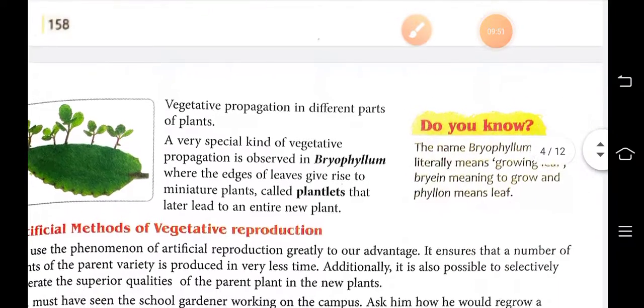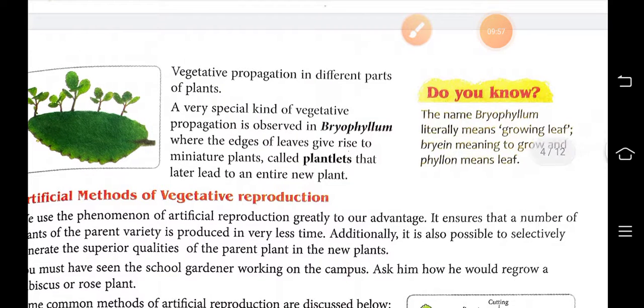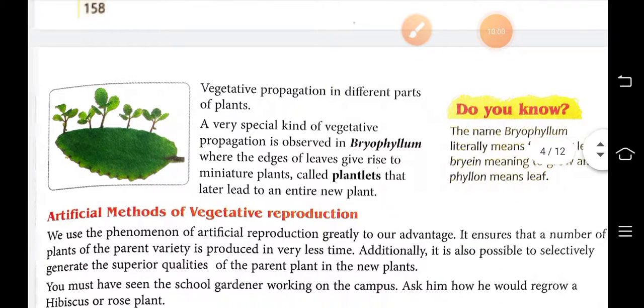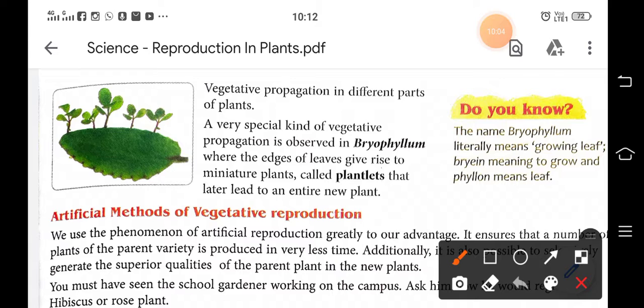Then vegetative propagation in different parts of plants. A very special kind of vegetative propagation is observed in Bryophyllum. Only the leafy structure is present in Bryophyllum. Here you can see this is Bryophyllum, the leaves of Bryophyllum. It has only leaves, no flowers, and it is very thick in structure.